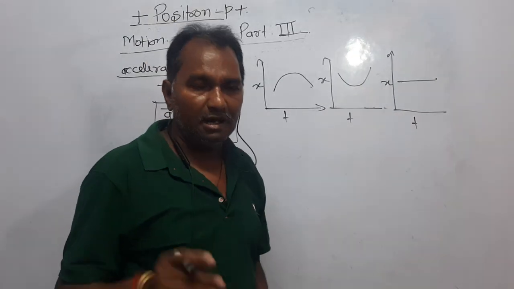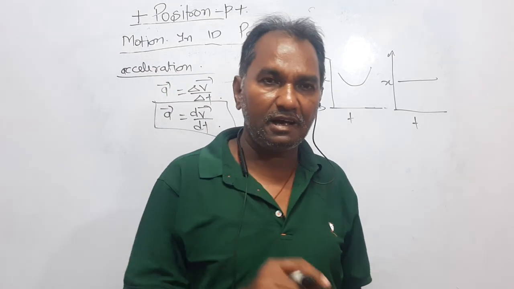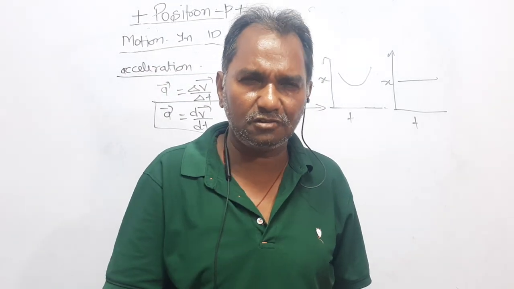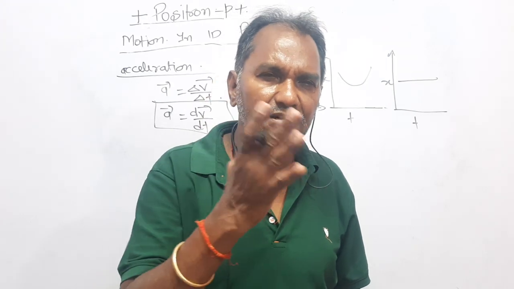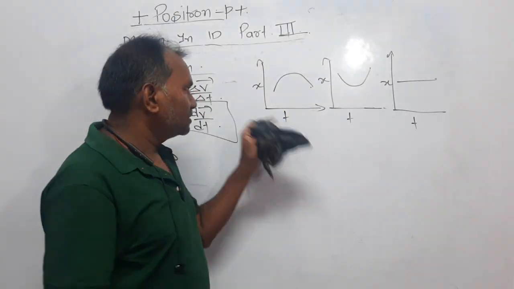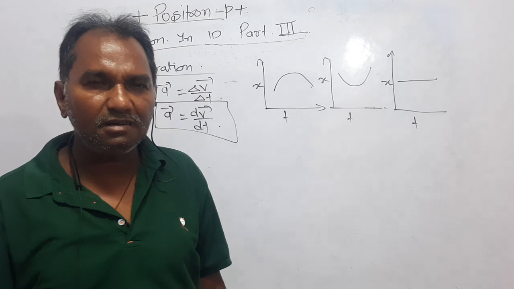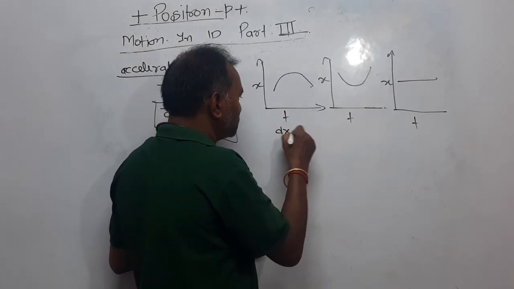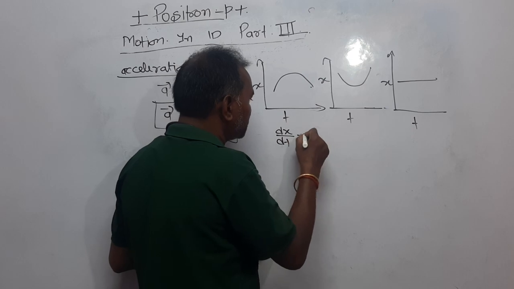Dear students, acceleration has two words. One is acceleration and the other is retardation. Acceleration means increasing velocity and retardation means decreasing velocity. You know, if the graph is between x and t, displacement and time, then the slope of the curve is actually dx upon dt, and that represents the velocity.